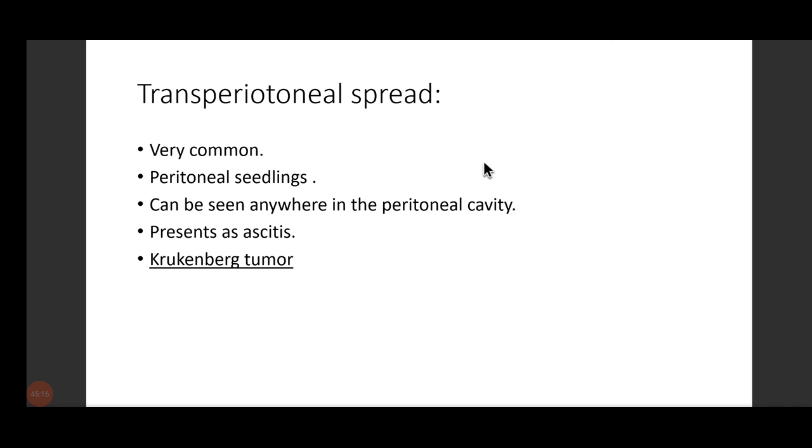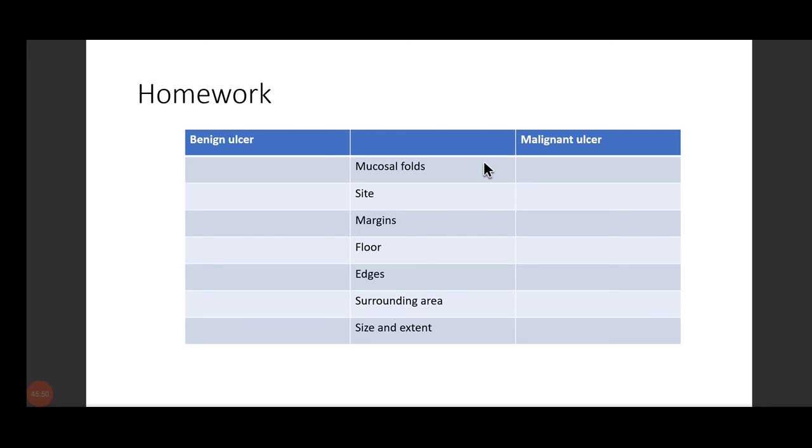So this is a very interesting case, and that is why you need to know from where metastasis can happen, how many types of metastasis are present in a particular type of cancer. Krukenberg tumor is such an important and interesting case where you get to see ascites in a female patient with bilateral ovarian masses, and the patient is ultimately diagnosed with gastric cancer. So this is a very important case. I hope you find a case like that in your future.